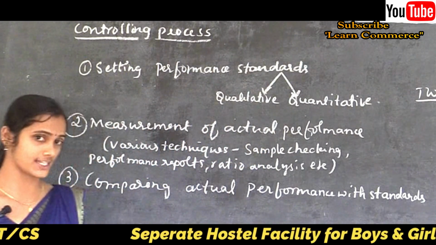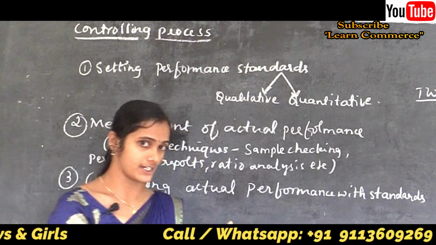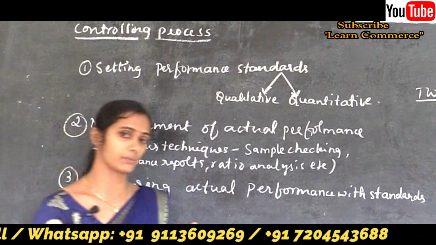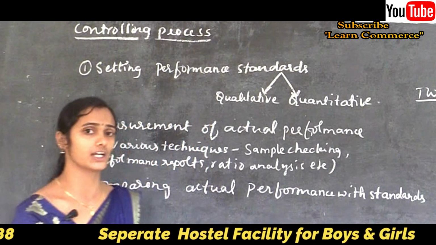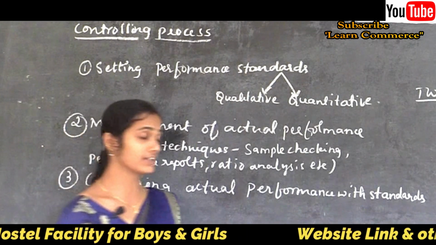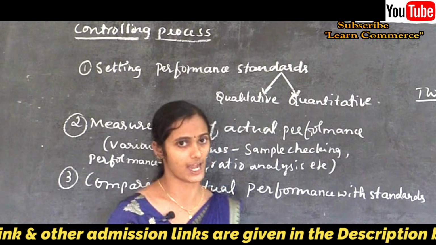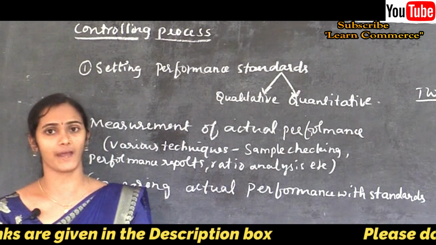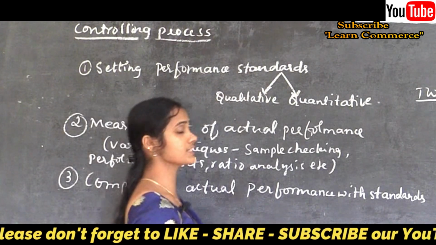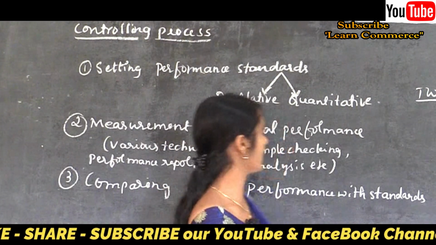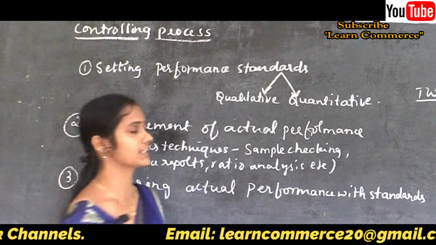But if any organization fixes qualitative standards for measuring the actual performance against the standard performance, it is somehow difficult for the management. Measuring employee morale or human behavior is a difficult task. So for easy and clear comparison, it is better to fix quantitative standards for the measurement of actual performance with the set of standards.